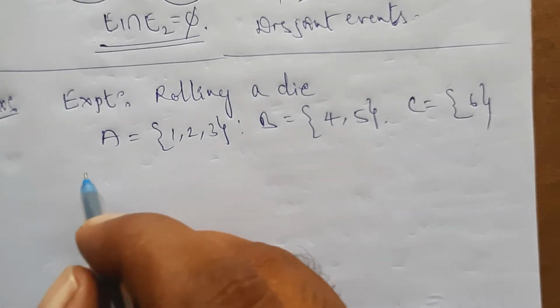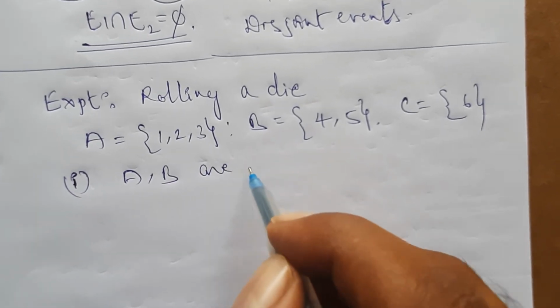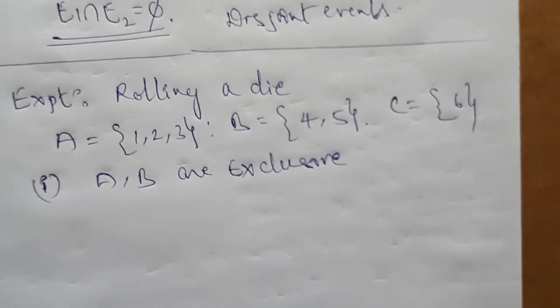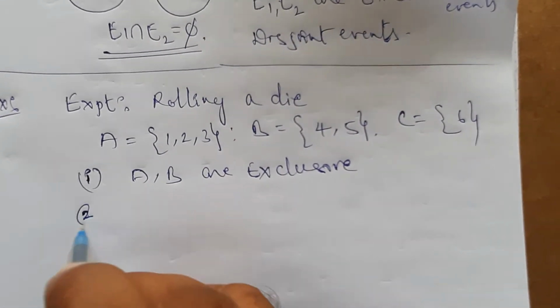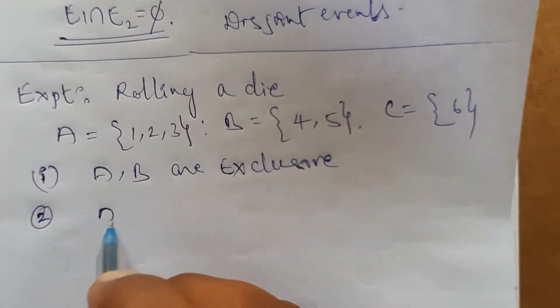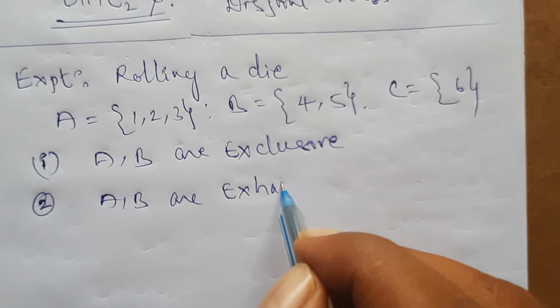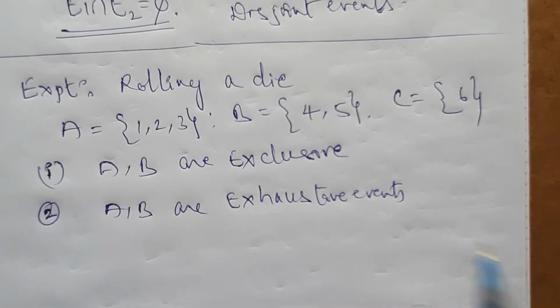Then they are asking: first, are A, B mutually exclusive or not? Second, are A, B exhaustive events or not?